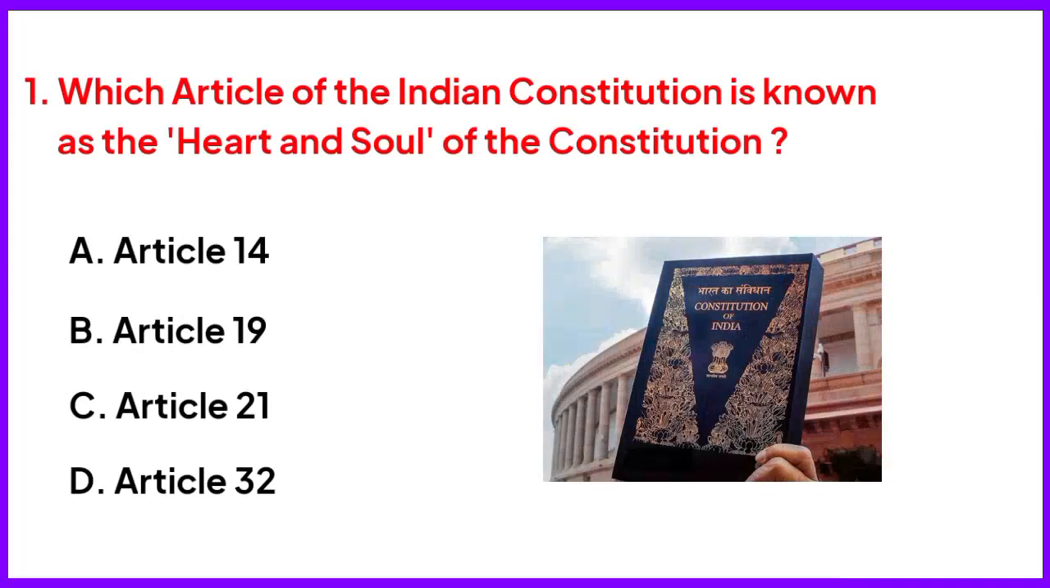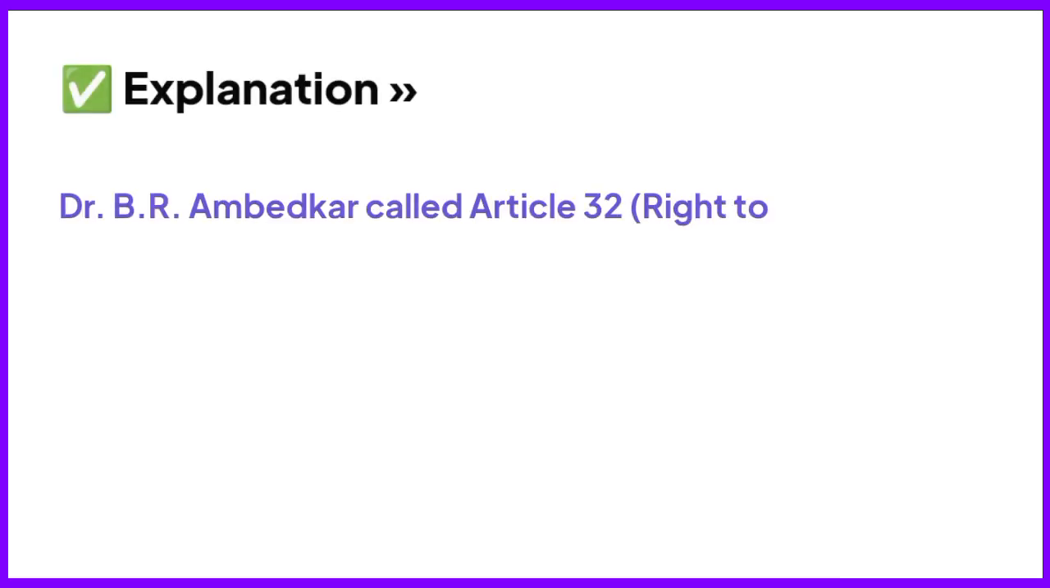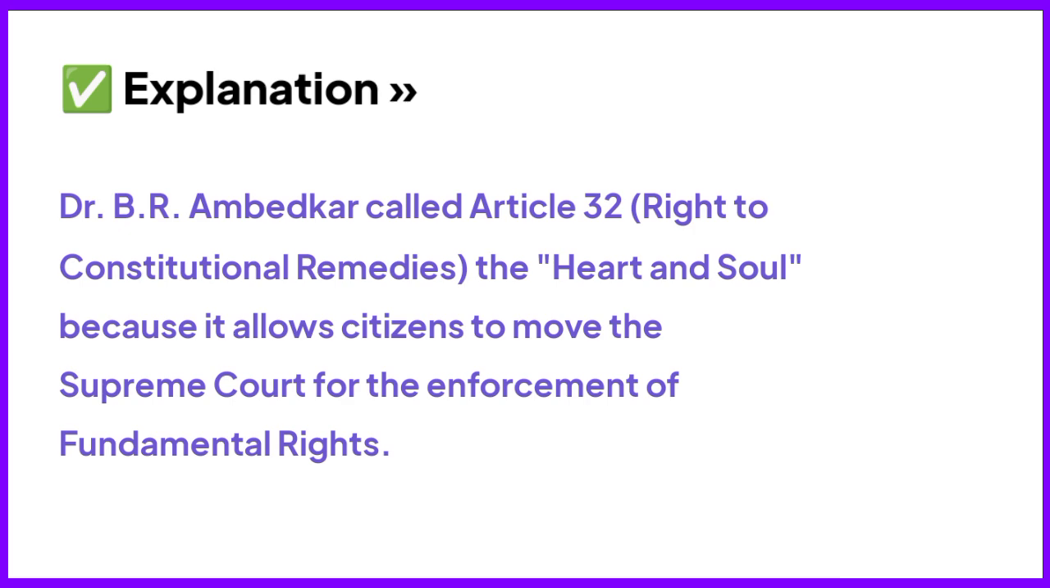Which article of the Indian Constitution is known as the heart and soul of the Constitution? Right answer is option D, Article 32. Dr. B.R. Ambedkar called Article 32 the heart and soul because it allows citizens to move the Supreme Court for the enforcement of fundamental rights.